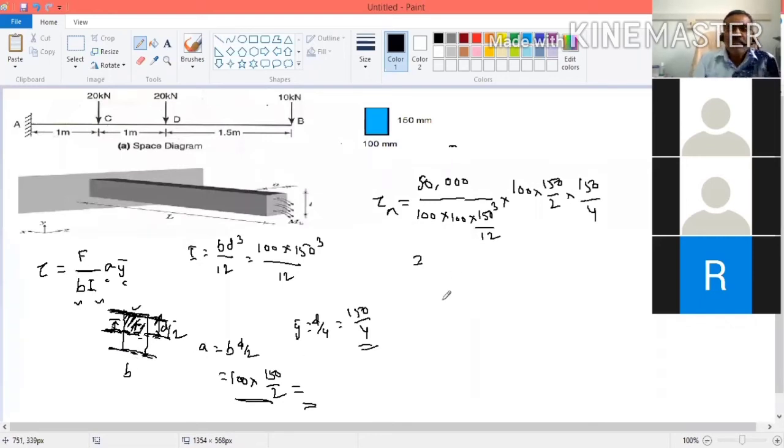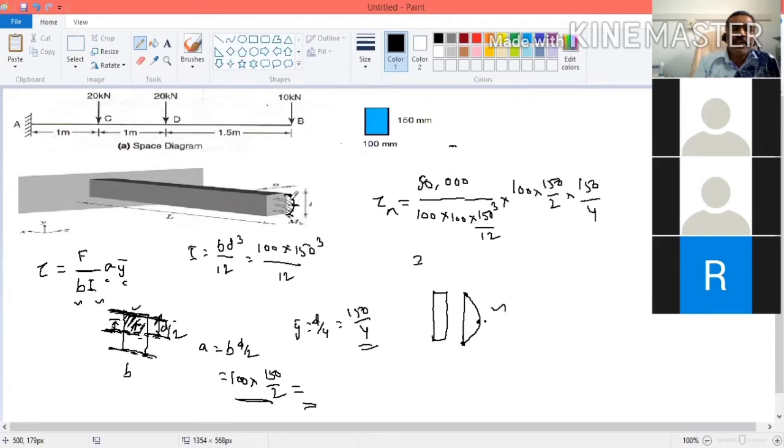Then the shear stress distribution will be, this is a cross section. If you see across the cross section, the shear stress at this point is 0, at this point it is 0. Now at this point this is a value. You mark the value. Now you connect by a curve. What is this curve? It is a parabolic curve. So this is the shear stress distribution of this beam across the thickness. It is varying like this. At the center it is maximum. At the extreme fiber it is 0.